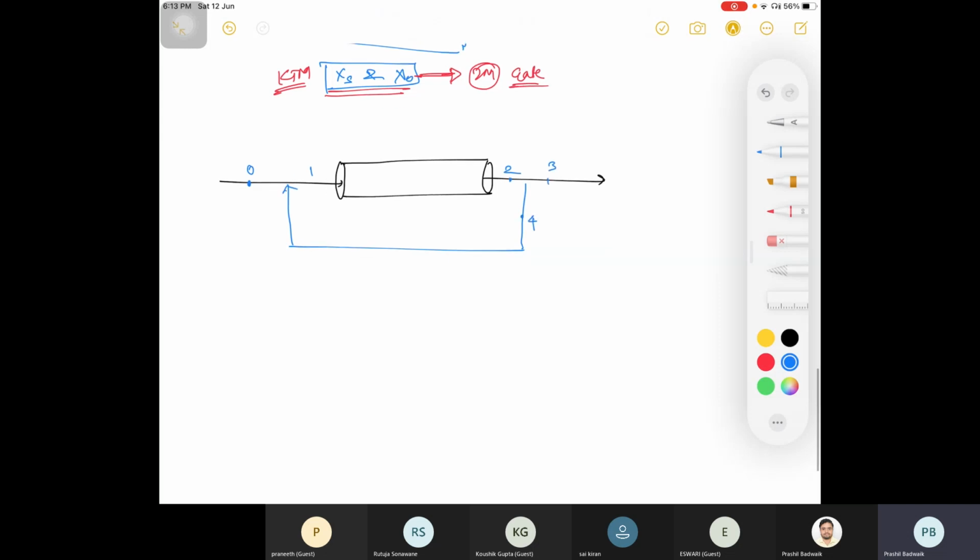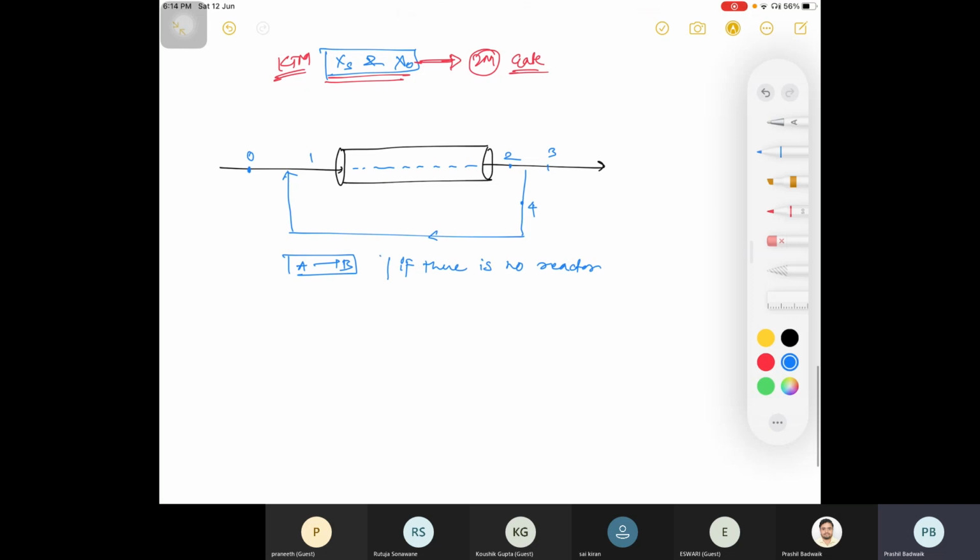Okay, now I am saying A is giving you B, this is your reaction. But here if there is no reaction, I am not providing catalyst, I am not providing temperature, just A is passing here and coming out of the reactor and it is recycling.